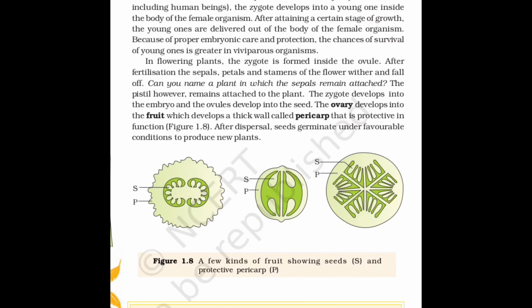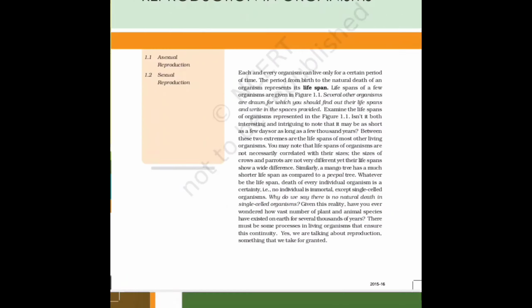The ovary after fertilization develops into a fruit which develops a thick wall called pericarp, which is protective in function. After dispersal, the seed germinates under favorable conditions to produce a new plant. So the three phases that occur during sexual reproduction are pre-fertilization, fertilization and post-fertilization.